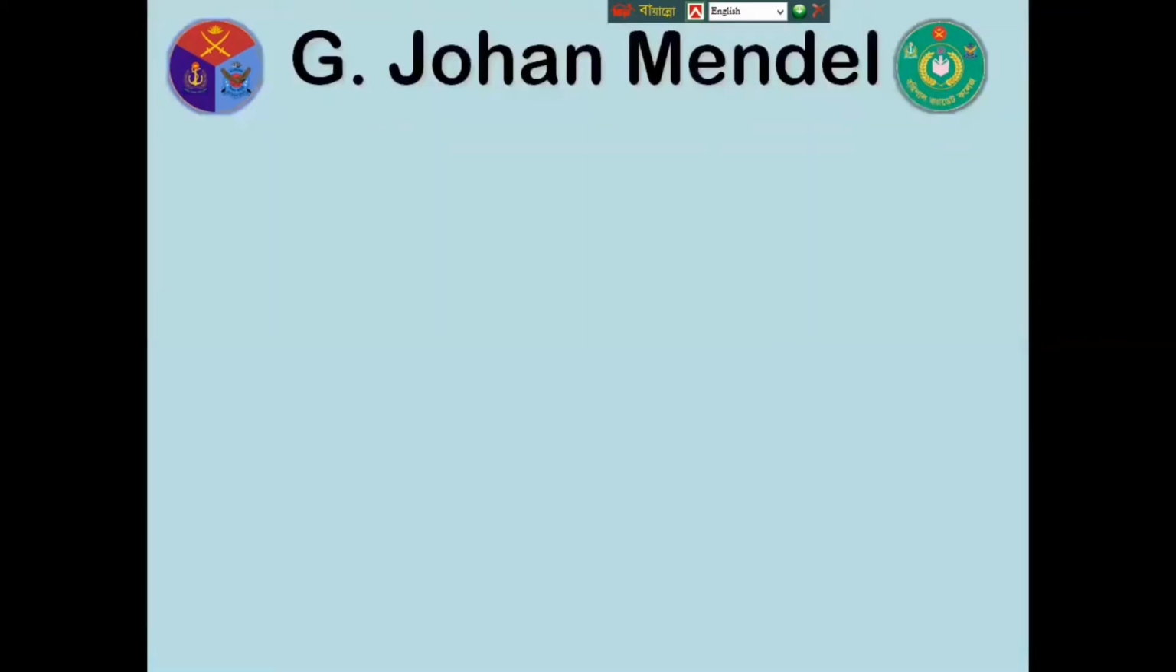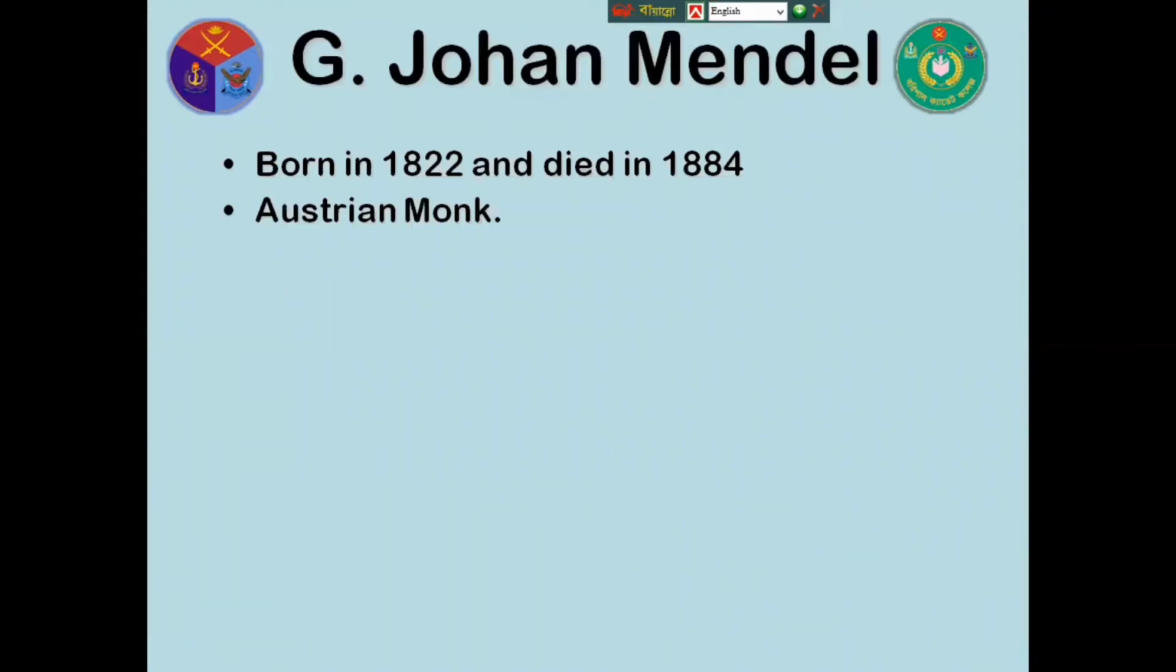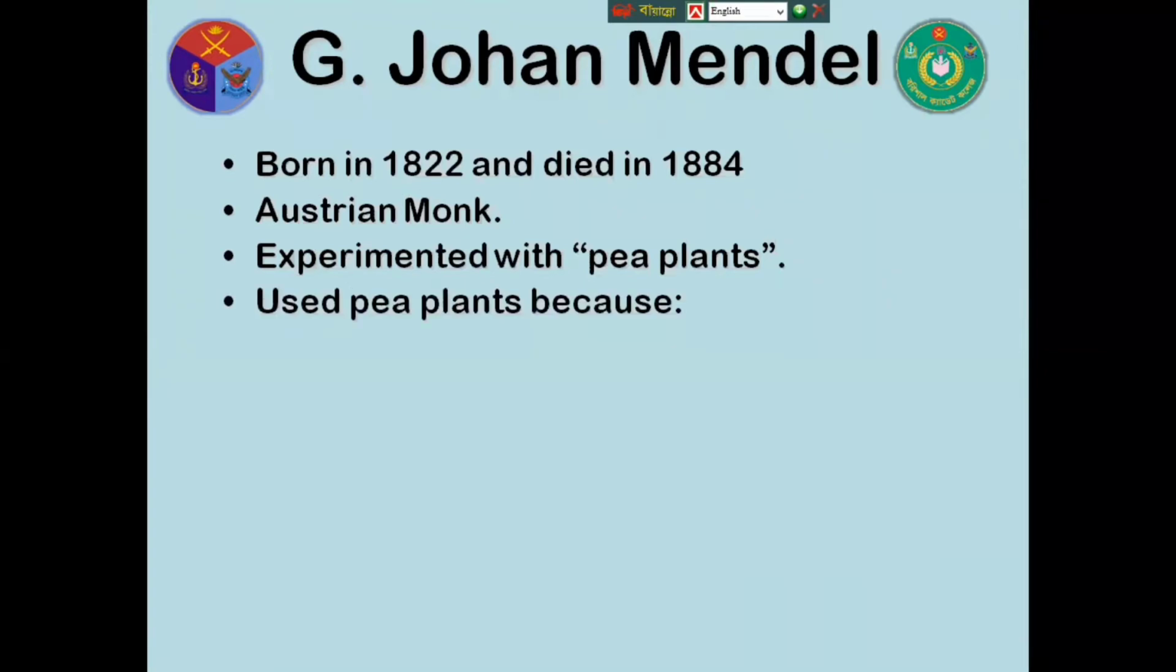Georg Johann Mendel, born in 1822 and died in 1884, was an Austrian monk. His father was a poor farmer. He discovered the basic principles of heredity, so he is known as the father of genetics.